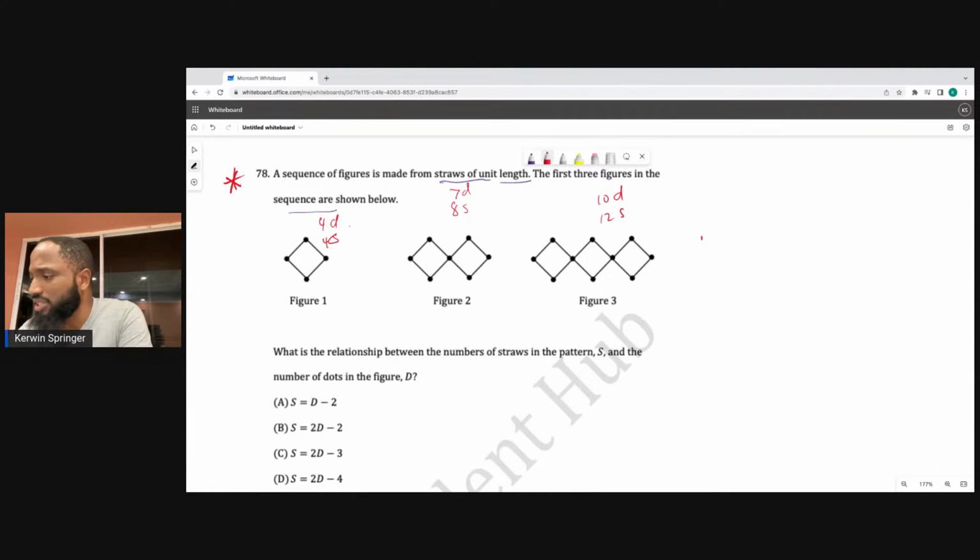It's not D minus 2 because there are 4 straws here and 4 dots. Is it that they're calling the figure D? If they're referring to the number here, I doubt they're doing that. So something really wrong with this question. Yeah, they're not doing that. So we'll double check this one.